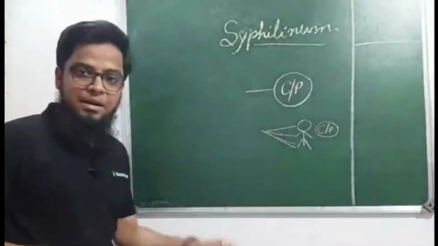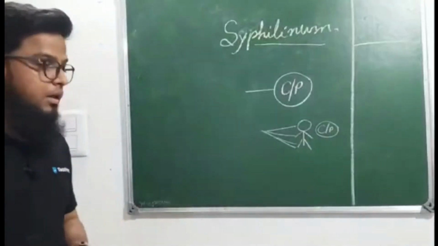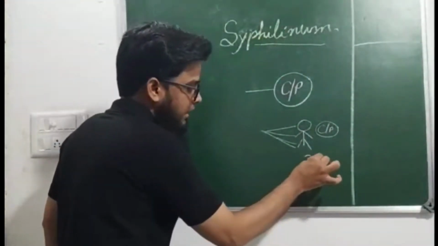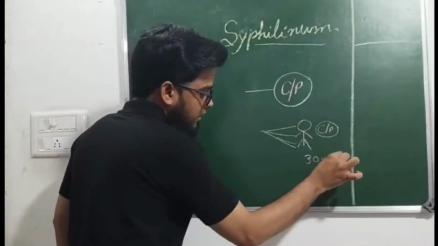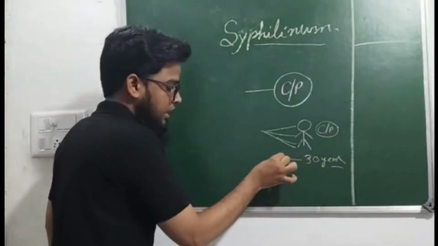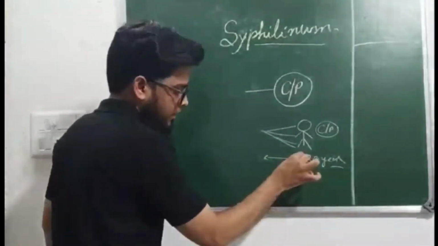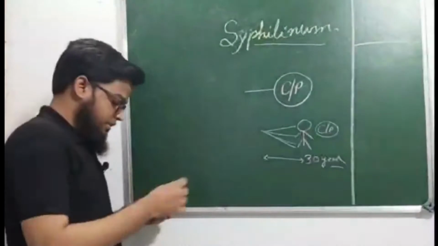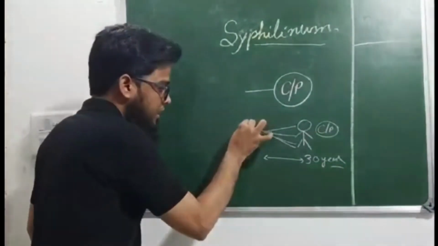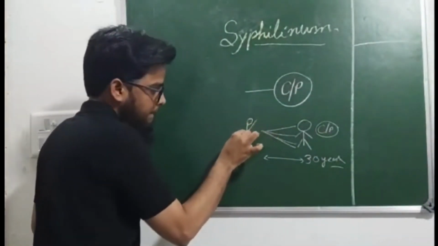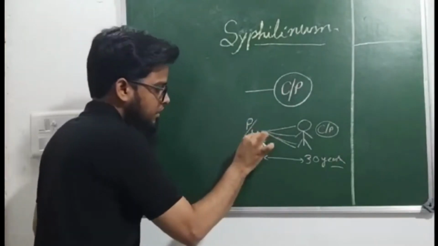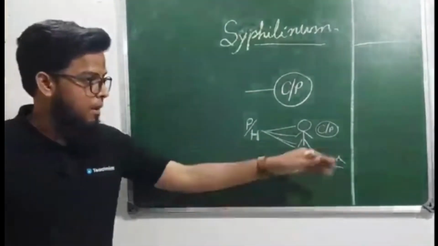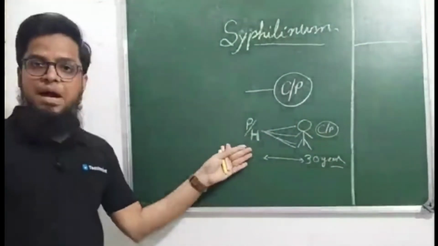The man has come to you at the age of 30 years, but before those 30 years, he has a background. That background is called past history. This we call anamnesis, going from the present complaint to the past history.